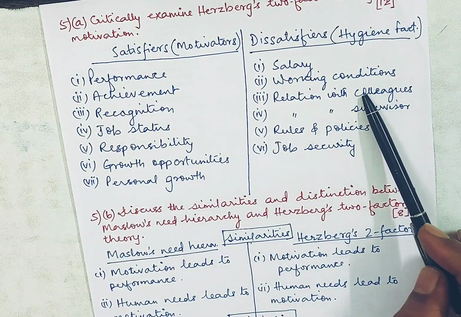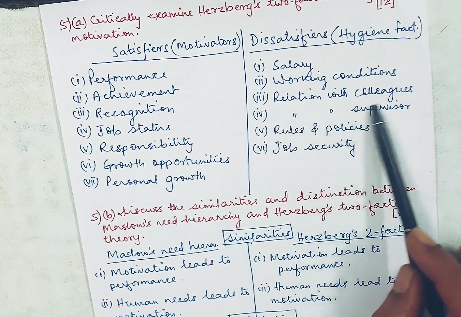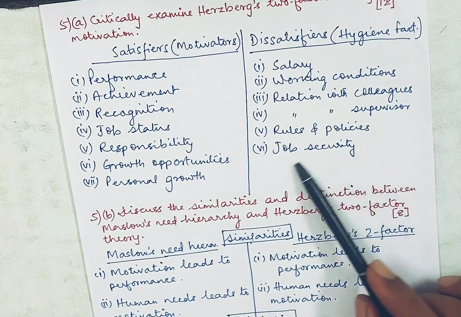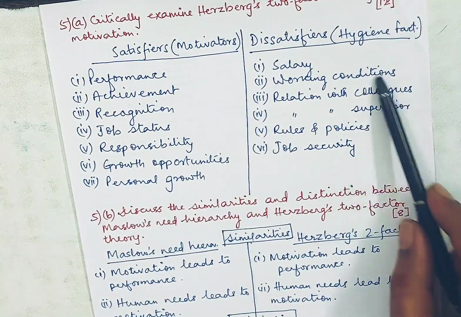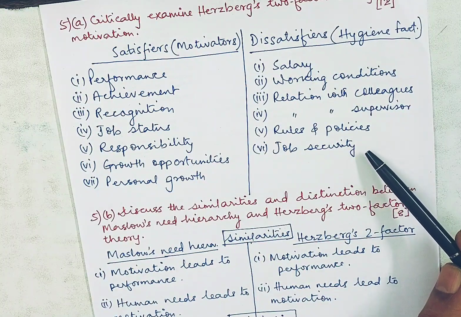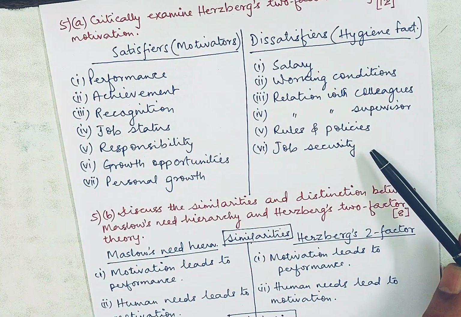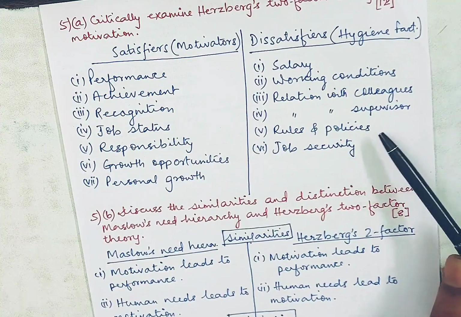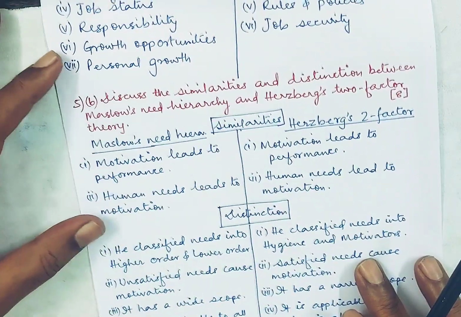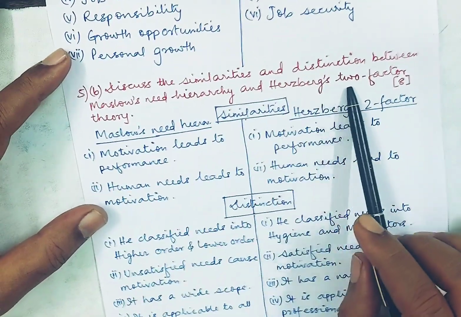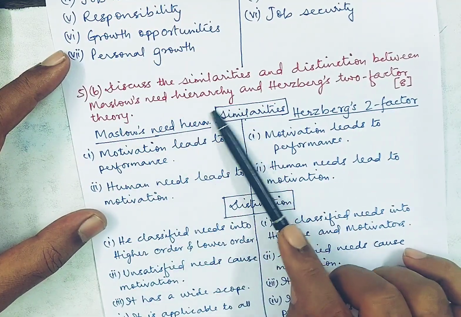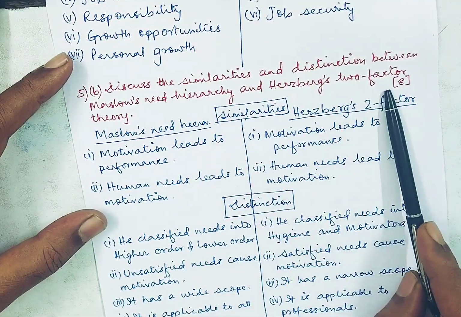And what are the hygiene factors? Salary, working conditions, relations with colleagues, relation with supervisor, rules and policies, and job security. These are dissatisfiers. These factors lead to demotivating an employee to work or to pay attention to his work. So this is how you have to explain. The next question 5, part B, discuss the similarities and distinction or dissimilarities between Maslow's need hierarchy and Herzberg two-factor theory.